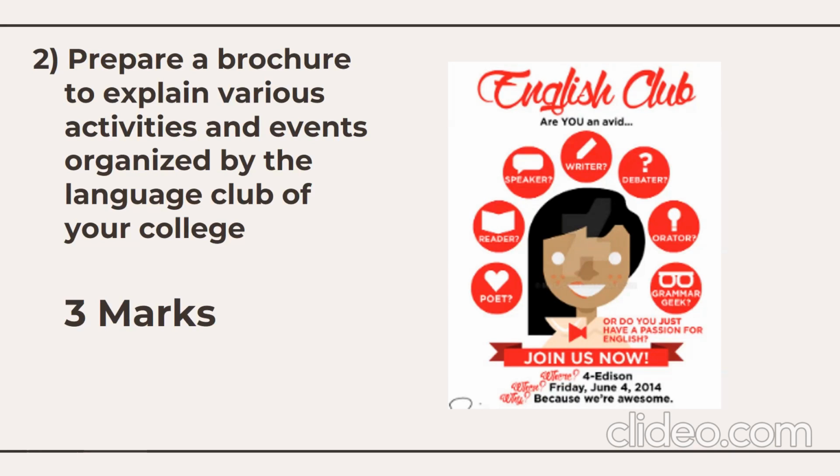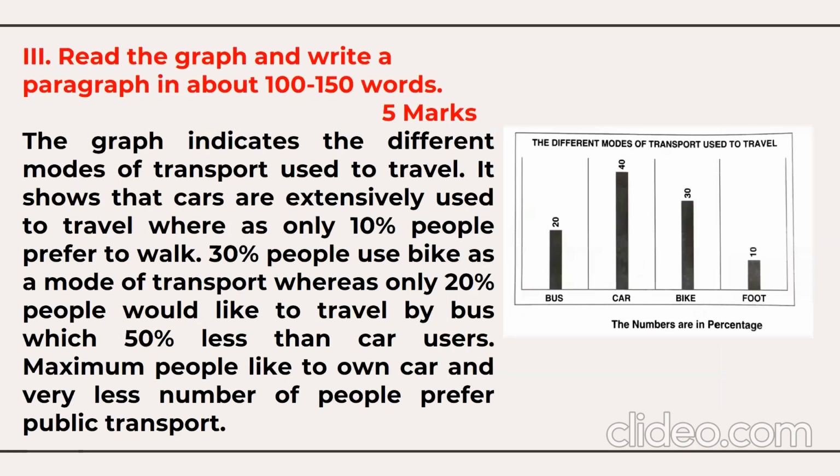Brochure writing 3 marks, reference skills 2 marks, and comprehension passage 5 marks. Now you have data interpretation, a topic in your workbook. There's a graph here, and you need to interpret it. First, find out what the graph is about. This graph indicates the different modes of transport used to travel: bus, car, bike, foot. 20% of people use the bus, 40% use the car, 30% use the bike, and only 10% use foot. I mean to say they prefer to walk, they don't use vehicles.